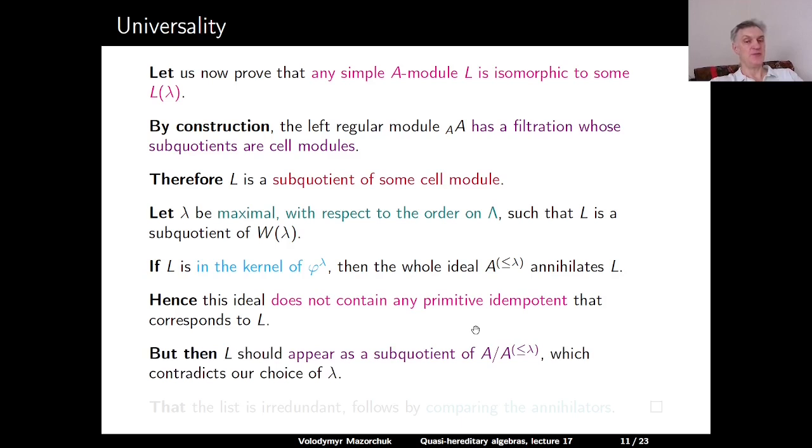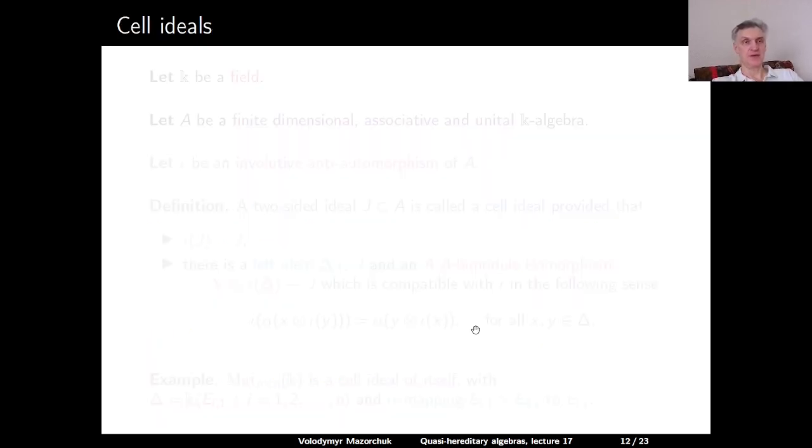But then L should appear as a subquotient of A modulo that ideal, and this contradicts our choice of lambda as the maximal element for which L appears in the corresponding cell module. And finally, of course, different modules in our list have different annihilators, more or less by construction, because the cell module is annihilated by the ideal which is generated by all elements in the basis which correspond to elements in the lambda which are strictly smaller than the index of our cell module. So this proves the main theorem.